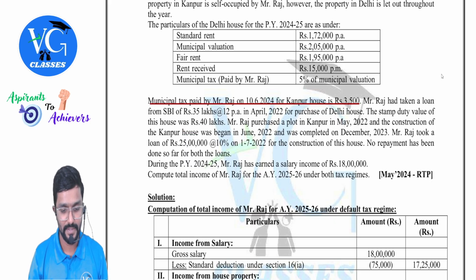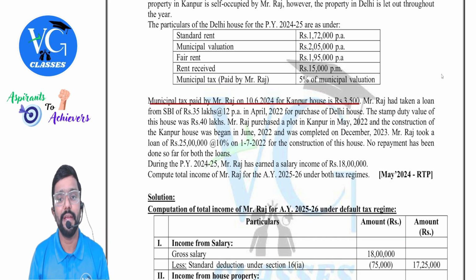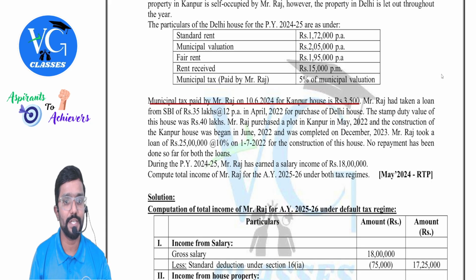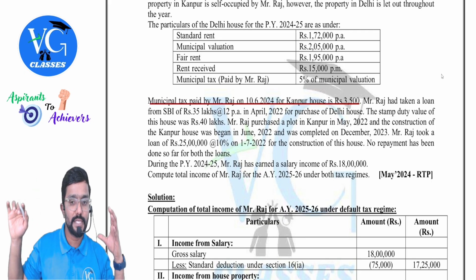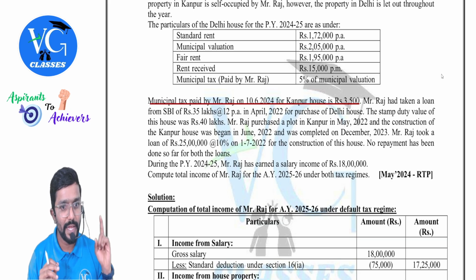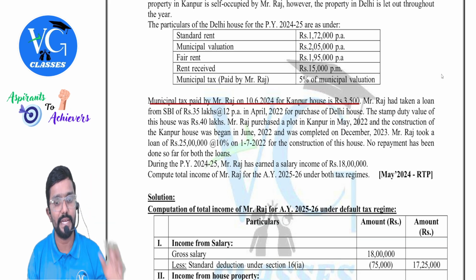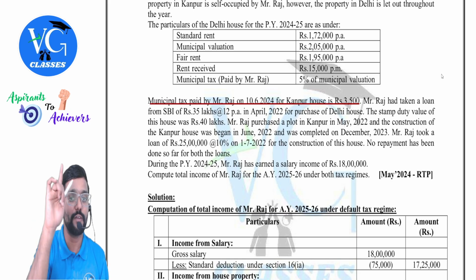Clear up? Yes. Mr. Raj purchased a plot in Kanpur in May 2022 and construction of the Kanpur house began in June 2022 and was completed in December 2023. Important. Started in June 2022 and completed in 2023. Mr. Raj took a loan of 25 lakh at 10% on 1st June 2022 for construction of this house. No repayment has been done so far for both the loans.